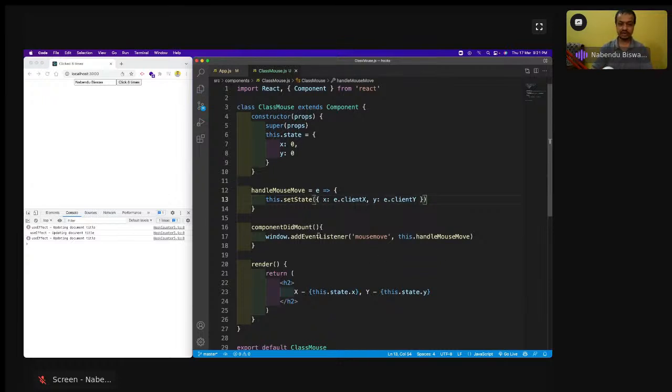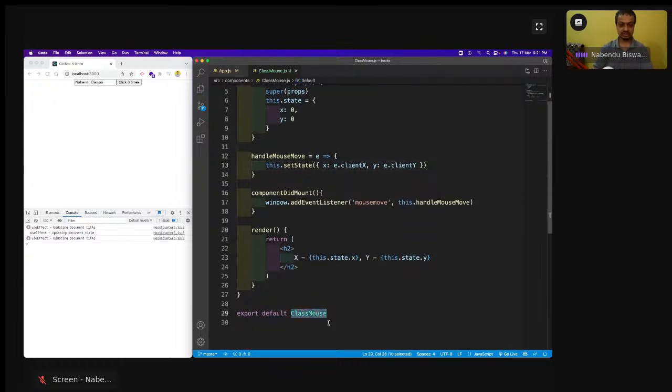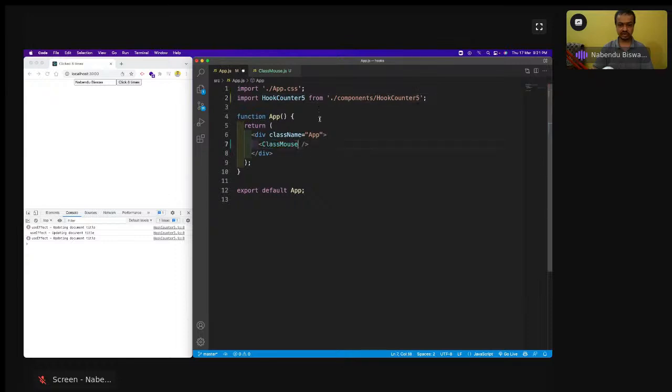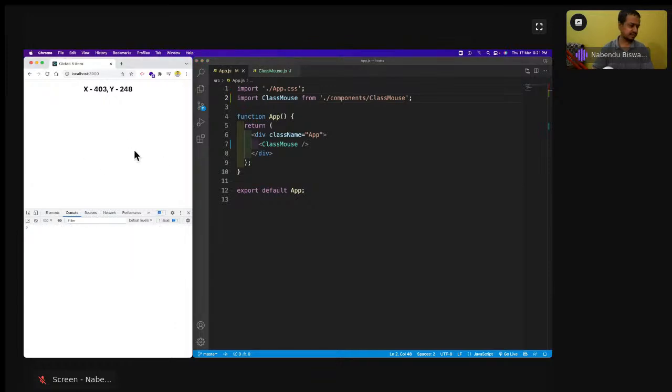So I'll save it, and then this class mouse I will show it here. Show it here. So X and Y are coming, and see, it is updating fine. It is updating fine, and it is doing its work.